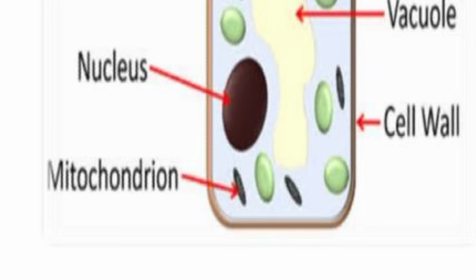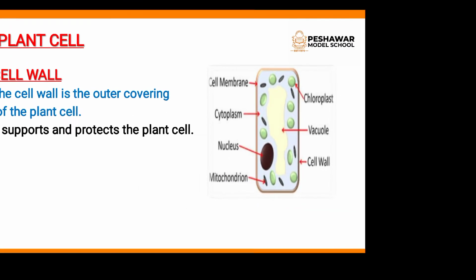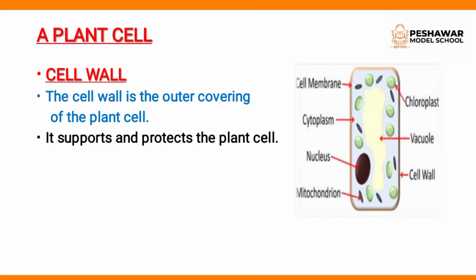Its function is that it supports and protects the plant cell, because it is the outer covering of the cell.